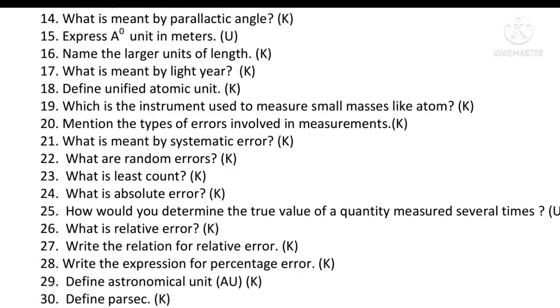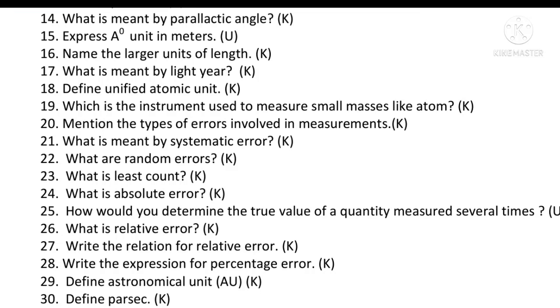Next question, what is meant by systematic error? Systematic error is the error which occurs according to a definite pattern. So what are random errors? Random errors are due to unknown reasons and sometimes they are called chance errors. Next question, what is least count? The minimum distance or length measured by these instruments is known as least count.